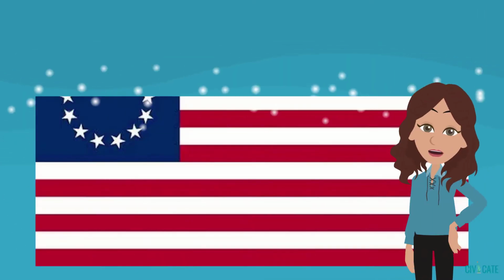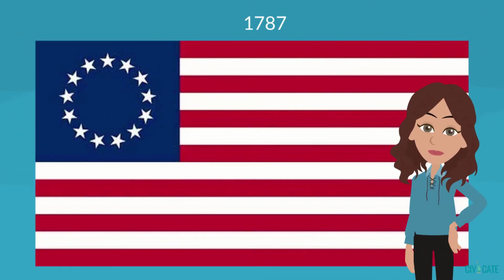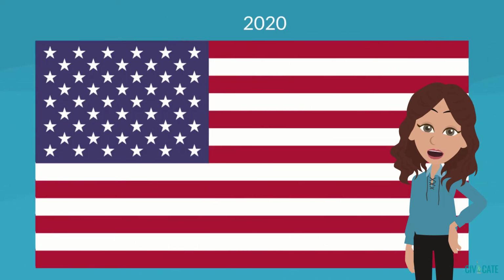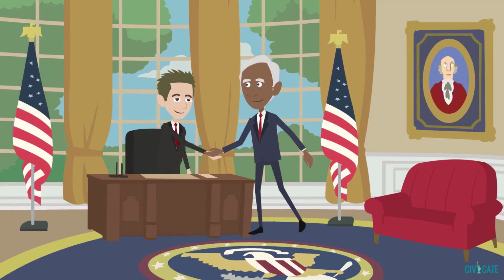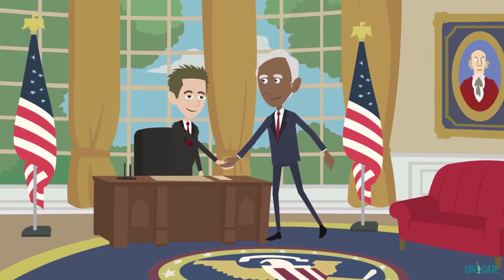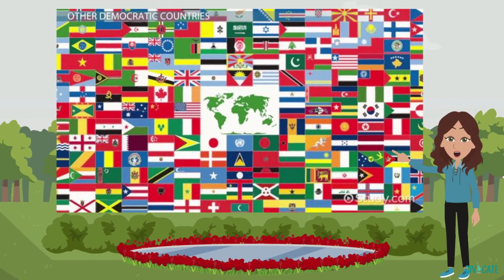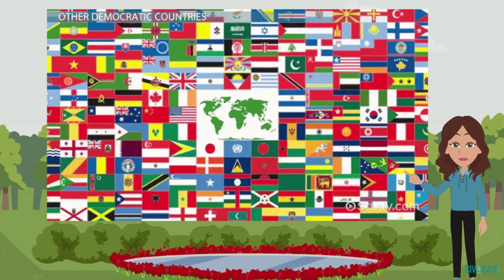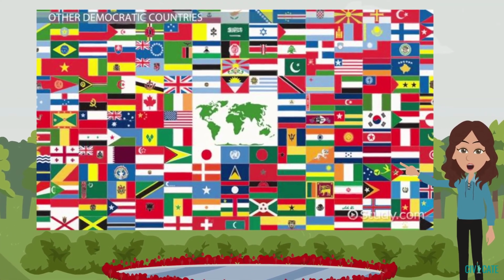Whether or not you think individual citizens have enough power in the American form of democracy, it's important to remember that this form of government has lasted for more than 230 years. Every change in power has happened peacefully. The success of American democracy has caused many countries to model their governments on ours.